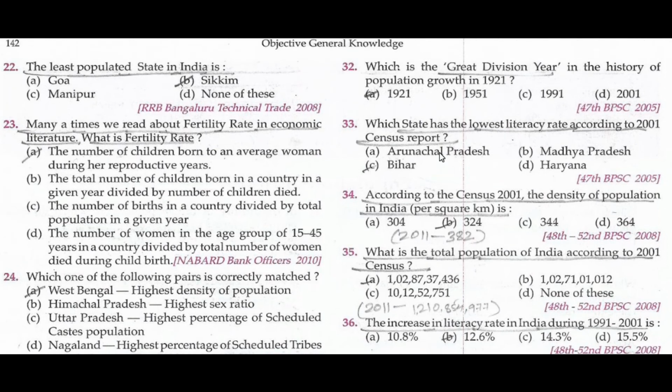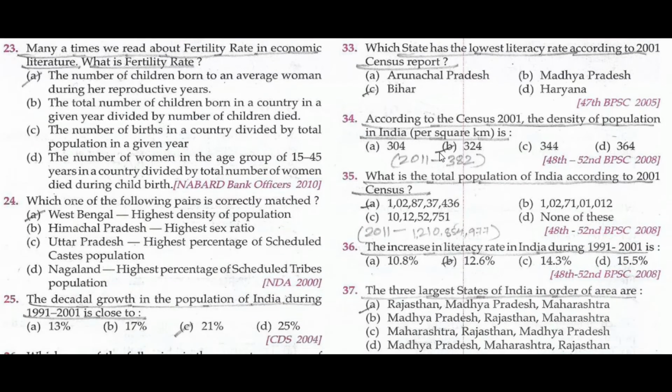The least populated state in India is Sikkim. Many times we read about fertility rate in economic literature. What is fertility rate? The number of children born to an average woman during her reproductive years.